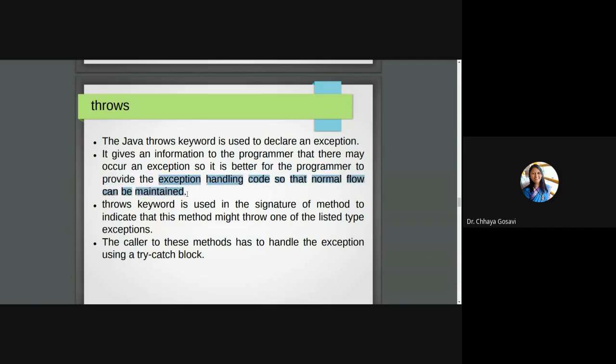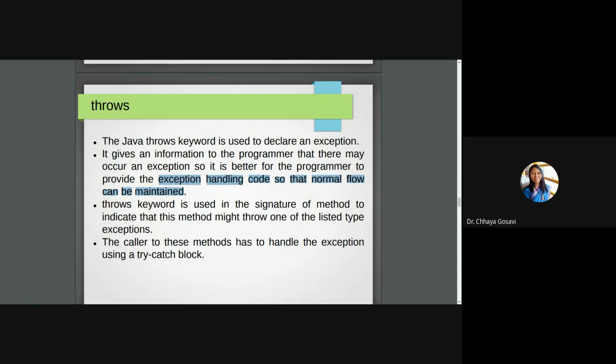If you are using a class which is written by me, I have written a class for one project, and that class contains multiple functions, and a function may cause an exception. For that particular function, I have written that function f1 throws this type of exception, my exception 1, my exception 2.